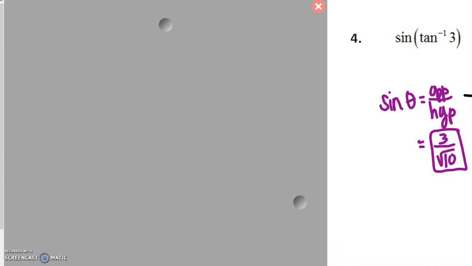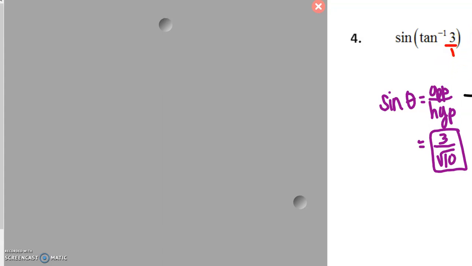This time it says to find the sine of the inverse tangent of 3. And remember, we could write that as 3 over 1. So again, first step, you're going to want to draw your triangle. The principal values for tangent are 90 to negative 90, so we know we're working in here. We have all positive values, so your triangle should be in quadrant 1.